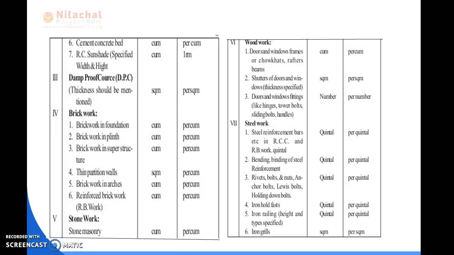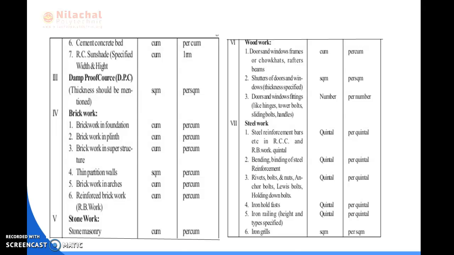Then the fifth item, stonework. Stonework, stone masonry, also considers length, breadth, height. In this case, no particular thickness is mentioned, so the unit is cubic, and the mode of payment is also per cubic.